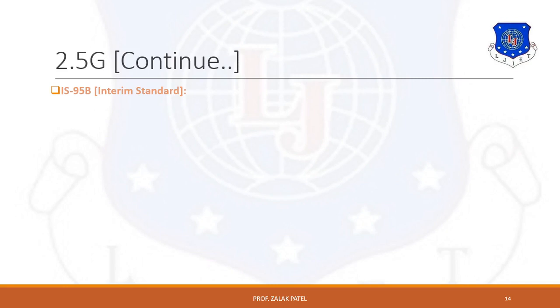The last 2.5G standard is IS-95B, stands for Interim Standard 95B. It is an upgrade solution for 3G standard. As we saw in the 2G to 3G evolution chart, IS-95B is upgraded to WCDMA and CDMA2000 in third generation.